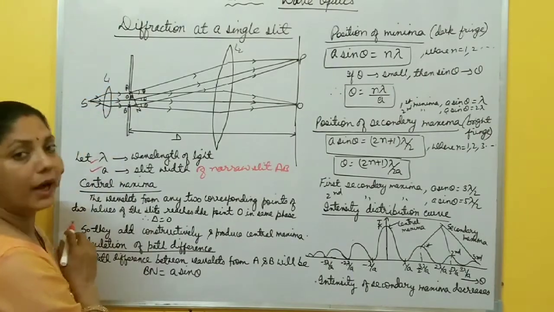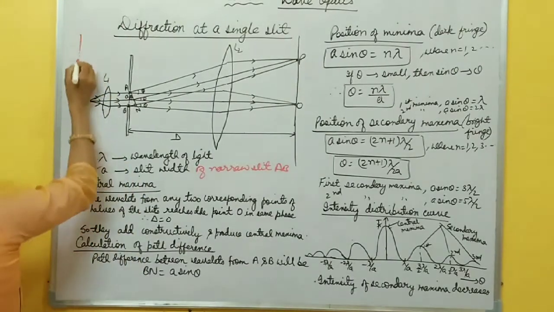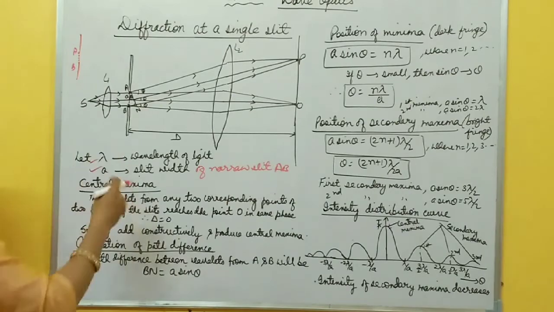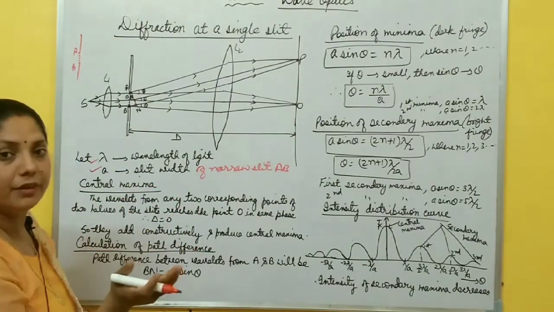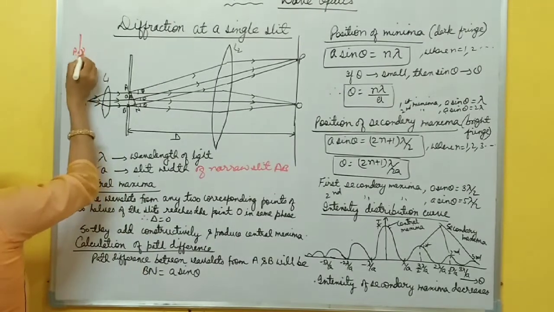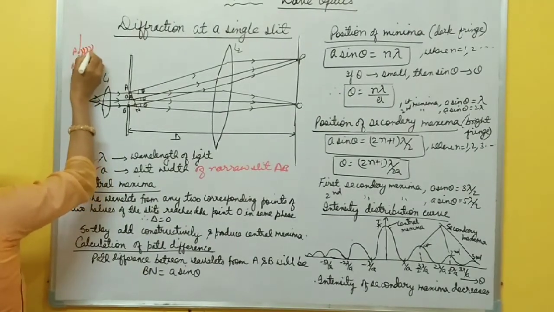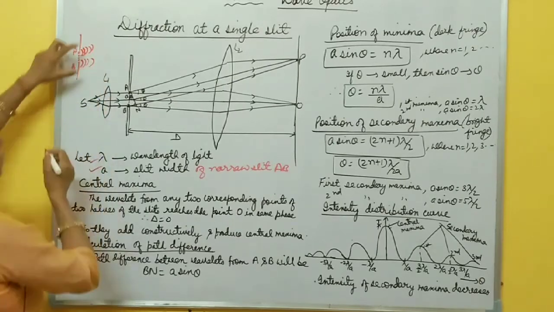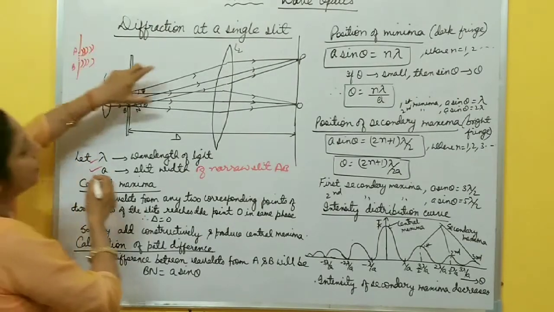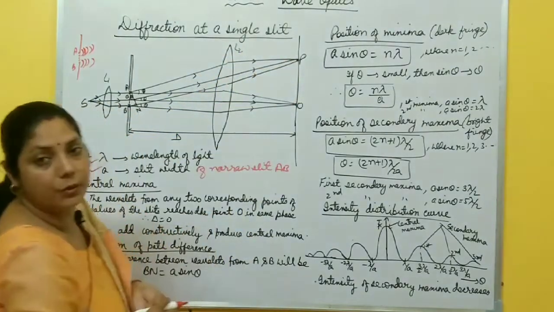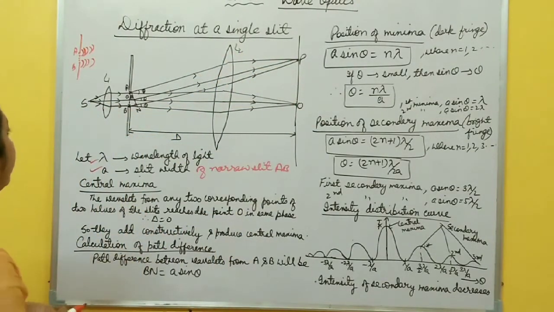Now according to Huygens principle, suppose this is a slit AB. Each point on this slit acts as a source of secondary wavelets which are in the same phase, right? Which spread like this, and these secondary wavelets are focused by a lens L2 and the diffraction pattern is observed on the screen, right?